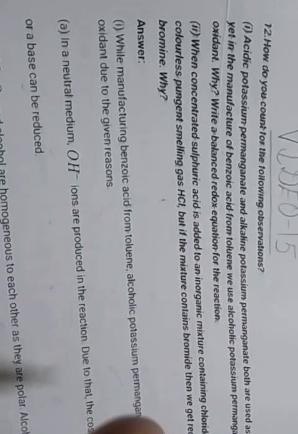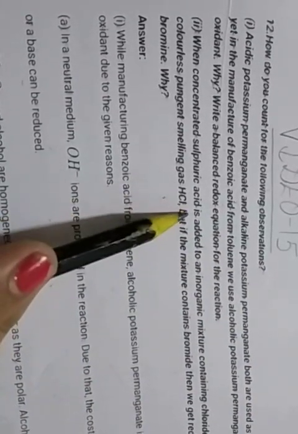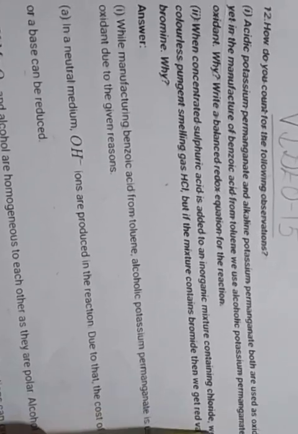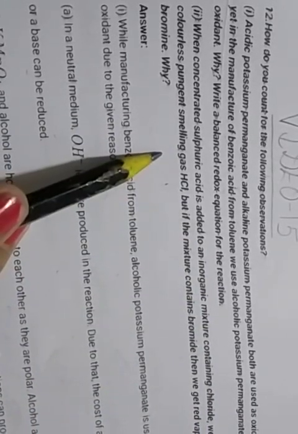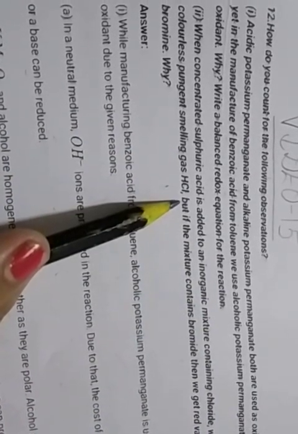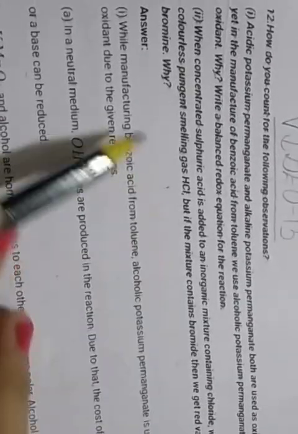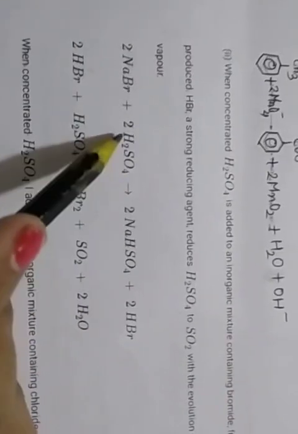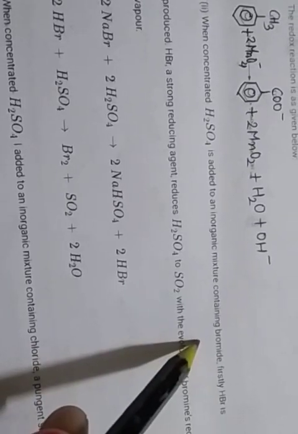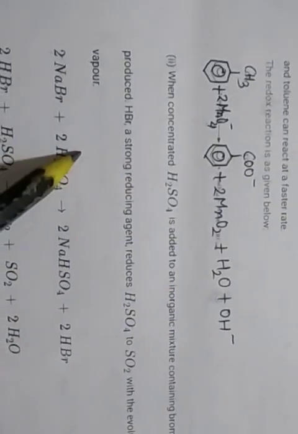Read the question properly. Concentrated sulfuric acid added to an inorganic mixture containing chloride gives a colorless pungent smelling gas, HCl. But if the mixture contains bromide, we get red vapor of bromine. So the reason: when concentrated H2SO4 is added to an inorganic mixture containing bromide, firstly HBr is produced.